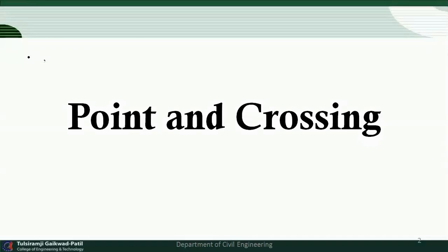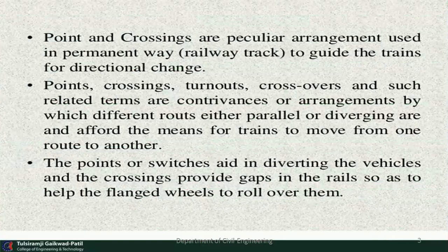So what do you mean by point and what do you mean by crossing? We will discuss in the next slide. The point and crossing are the arrangement used in the permanent way. Permanent way means a railway track to guide the trains for directional changes. If the train wants to turn to the right side or left side, in that case we require the crossing.